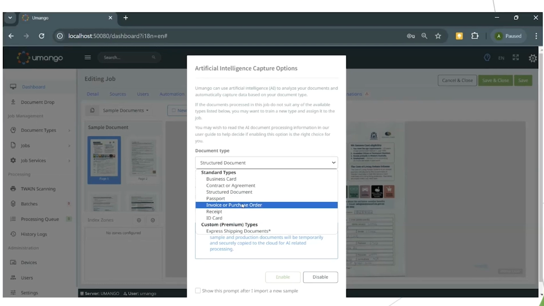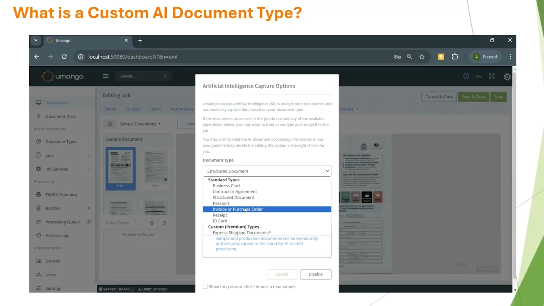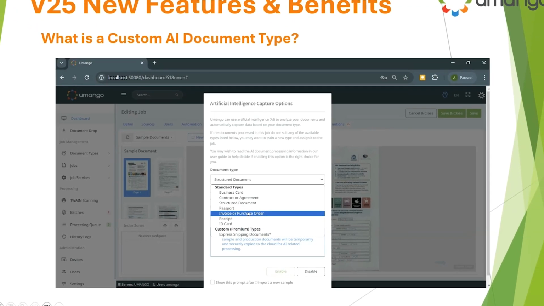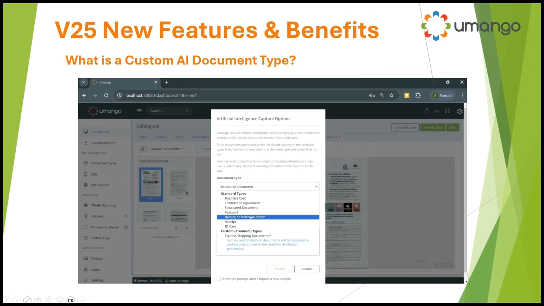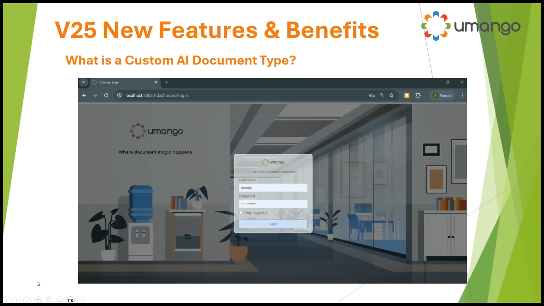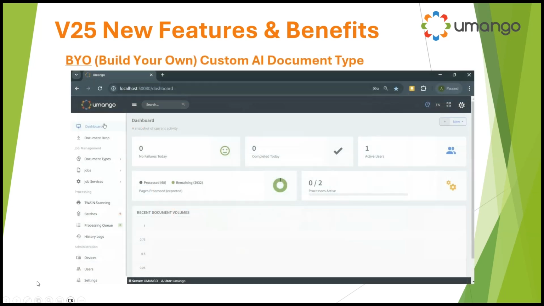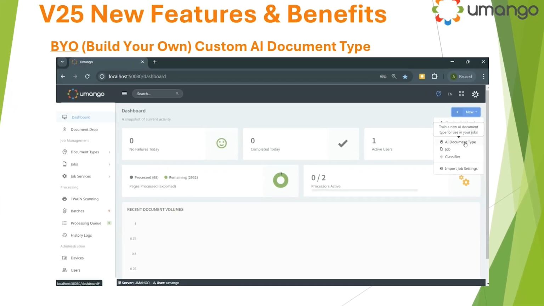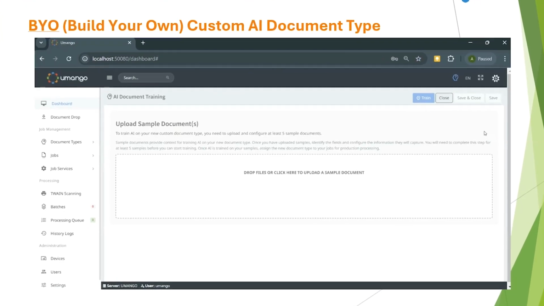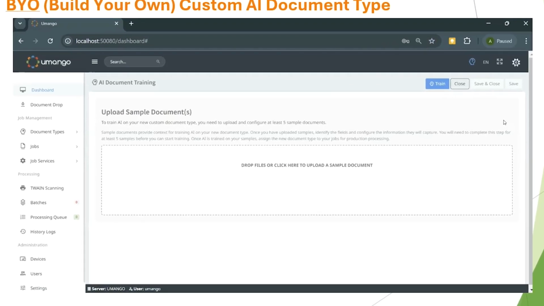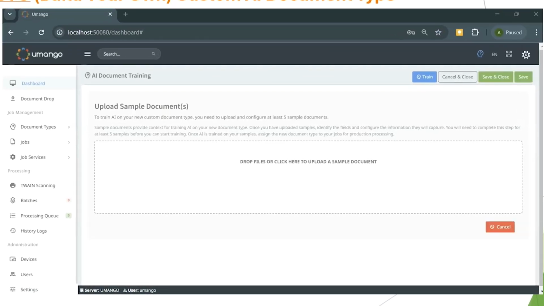new zones. But it's not as sophisticated or as elegant as we'd really like Umango to be in this AI arena. So what we're going to do now is show you through a few steps how you would go about creating your own AI document type. And again, it would be utilized where our existing document type just doesn't quite provide the solution. The existing document types just don't meet the unusual document type that, for example, a customer might have.